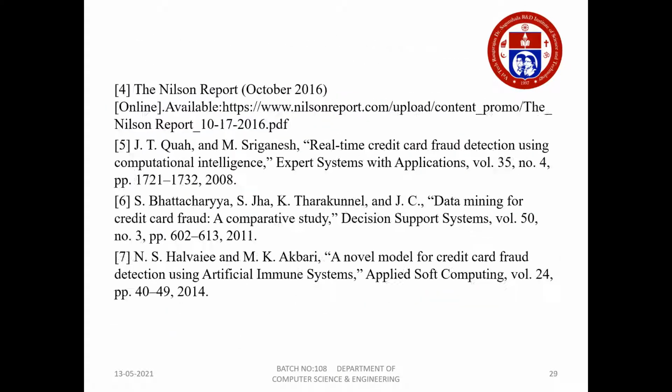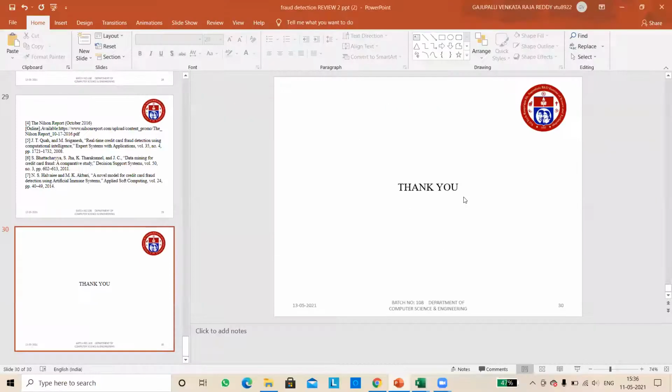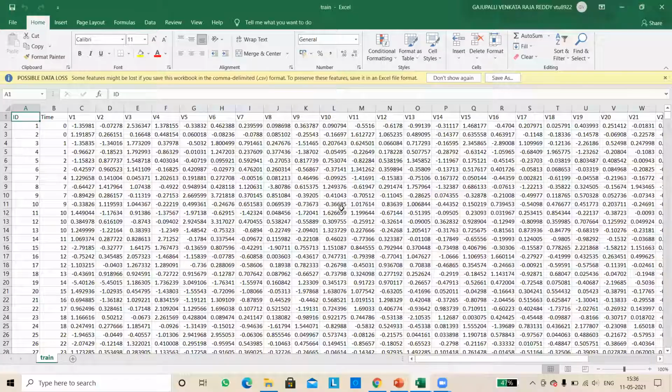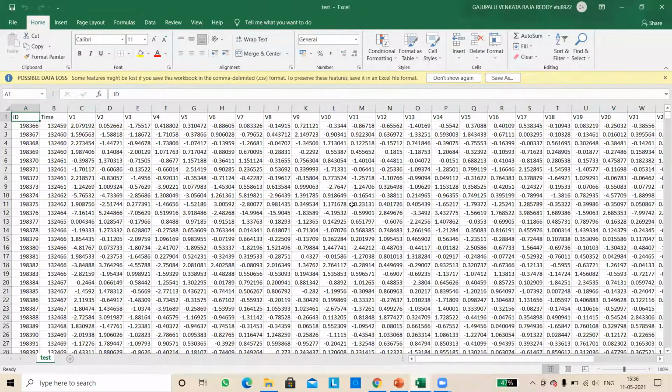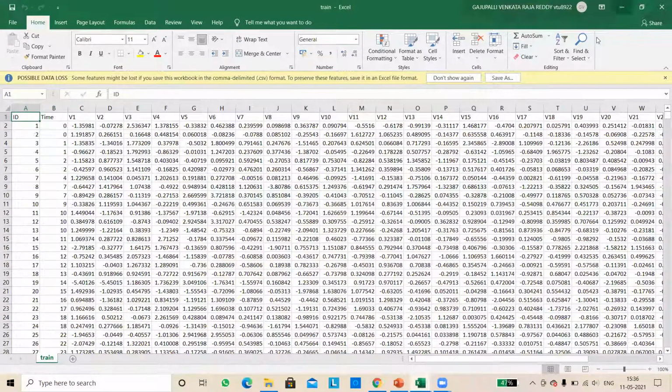For this we have given two data sets as input. One is the time and the values which have been noted. Another one is the test, where the test time and the amounts are given and should be shown. From that, now we are going to show our project implementation.